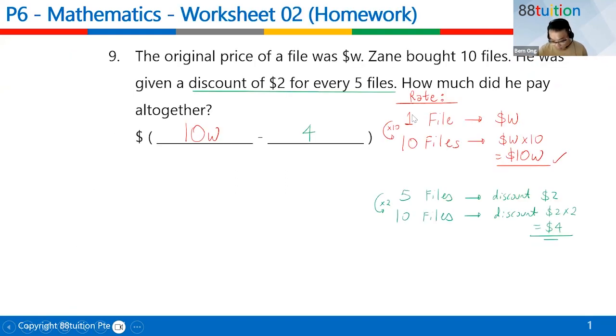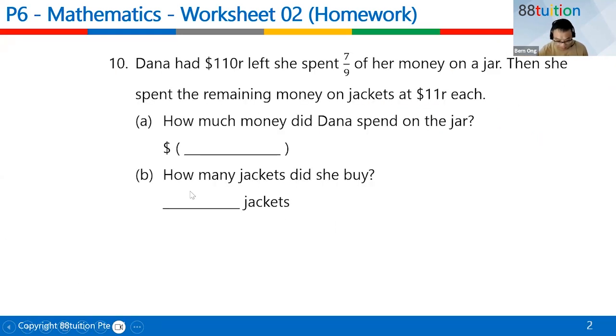So this was the first question. The next question is question number 10, from last week's work. Down here the English, I think they forget the full stop, and down here is a capital She, I think. So Dana had $110 left. So this is left. She spent 7 out of 9 of her money.